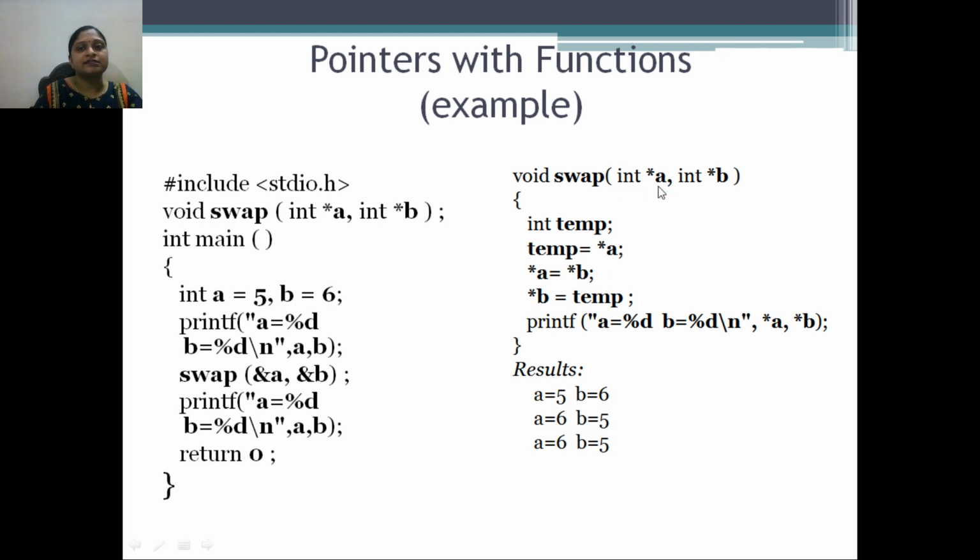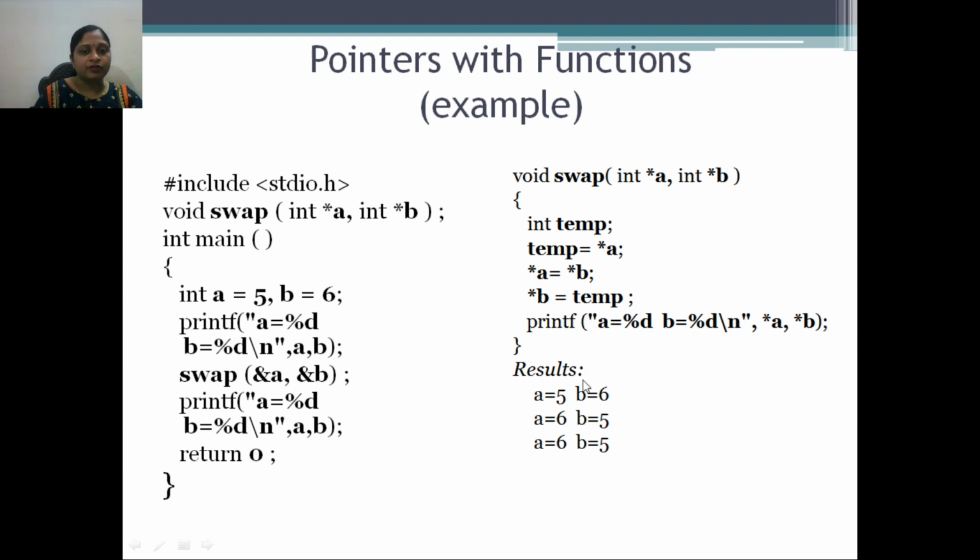As we receive those values, we store them in the variables A and B, and with the help of a third variable we swap these two variables, and finally we print the values. When we initialize the values of A and B in the main function, they are 5 and 6.